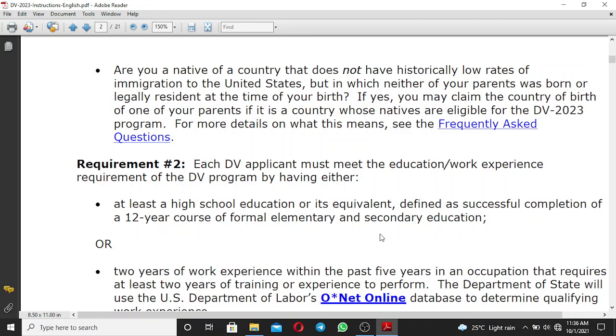They said completion of high school education, which is a 12-year course of formal elementary and secondary education. If you have a bachelor's degree, a master's, or a PhD, it is good, you can participate.